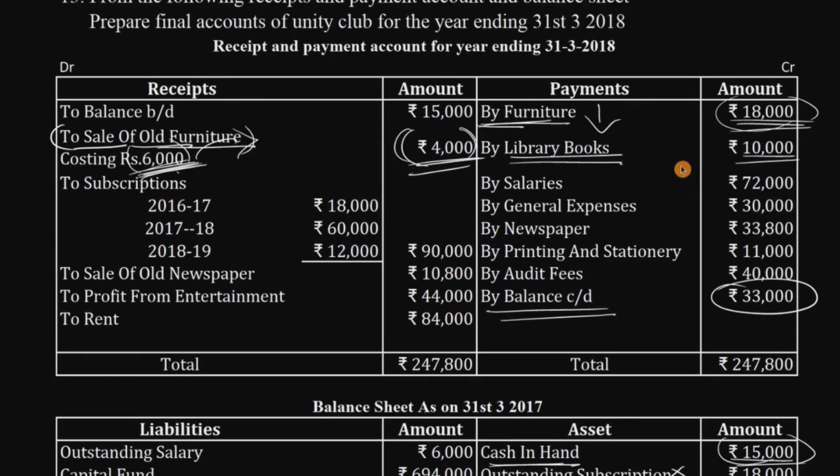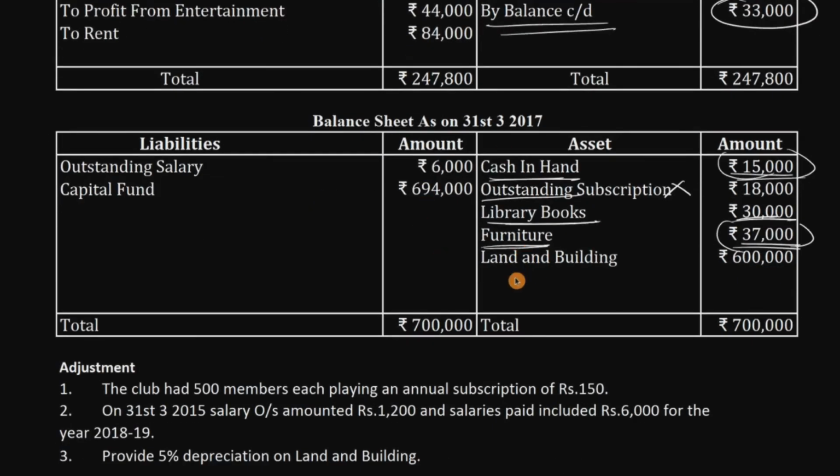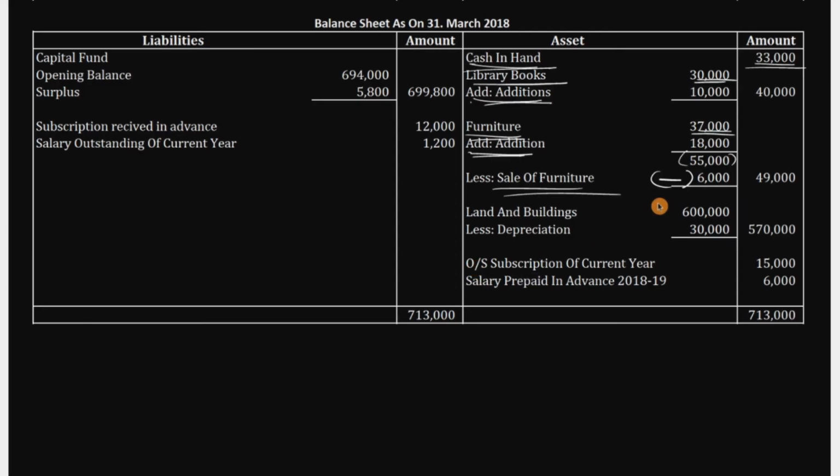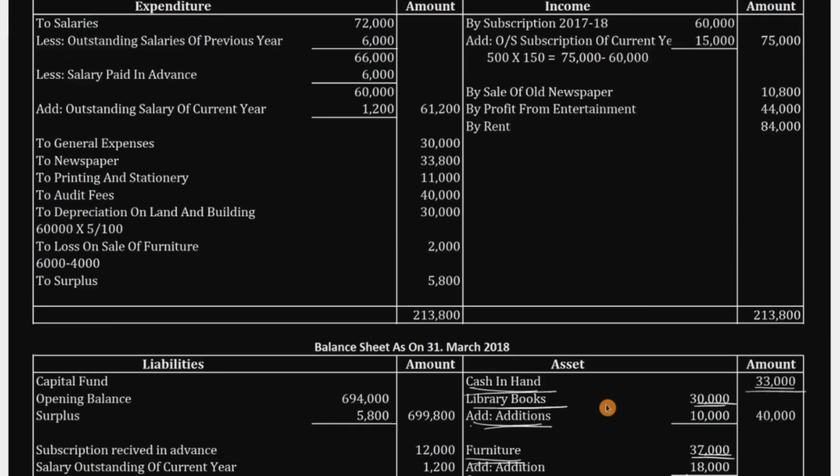Okay. Next, if we come back to the balance sheet of last year, again we have depreciation for the land and building, 6 lakh rupees. First write land and building in inner column. Land and building 6 lakh rupees. Go to income and expenditure account.